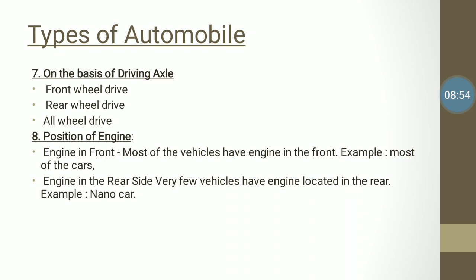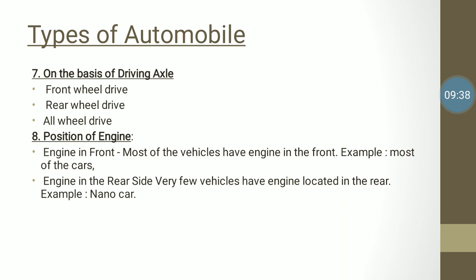The eighth one is position of engine, meaning at which position the engine is fitted. On that basis we classify it as engine in front. Most vehicles have the engine in the front, for example most cars. Normally we have seen the engine fitted at the front. Then engine in the rear side: very few vehicles have the engine located in the rear, for example the Nano car, and the auto rickshaw, in which we can see the engine is fitted at the rear side only. So this is all about the classification of automobiles.